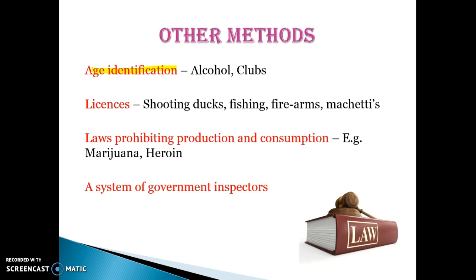Other ways that we can reduce negative externalities, age identification, okay, so making sure that underage people aren't going to clubs which have third-party costs. Licensing, so there's obviously third-party costs if just random people have guns. Obviously that can have massive impacts if it affects people's lives, if anybody gets shot or hurt. Law prohibiting production and consumption, so stopping people from producing heroin and marijuana.